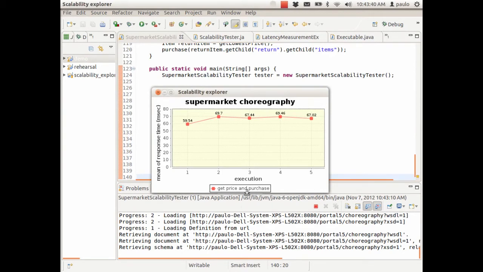And we can see that this choreography running in a single machine with up to 5 portals and up to 25 requests per second, in the case where we have 1,500 requests per minute, we still have a very good response time. With these 1,500 requests per minute, the mean response time of the entire use case is only 67 milliseconds. So this choreography within this operational range is scaling very well.